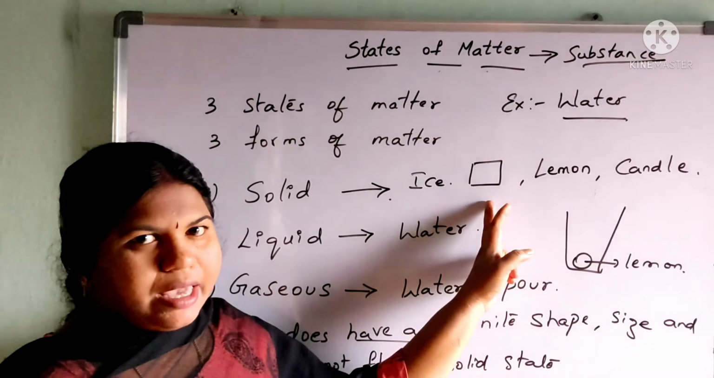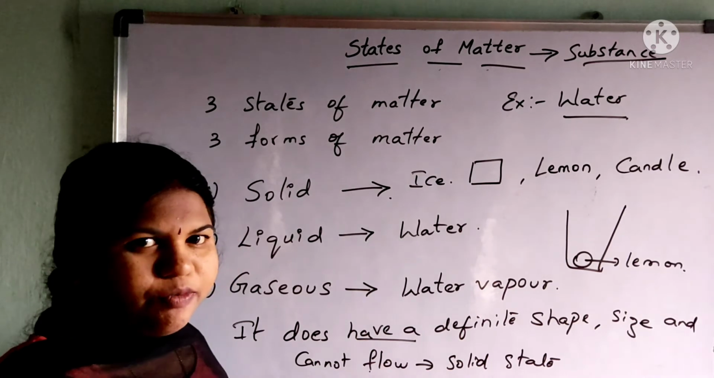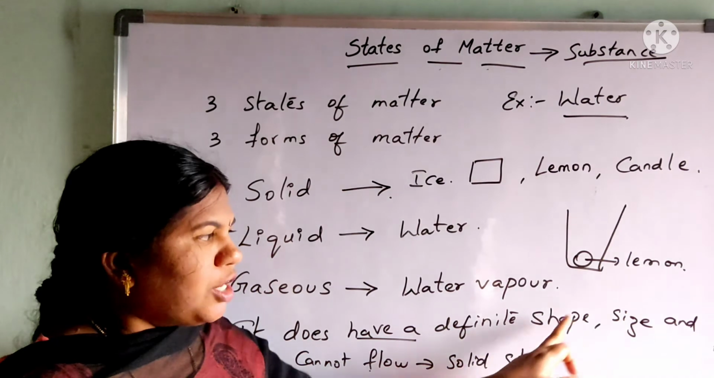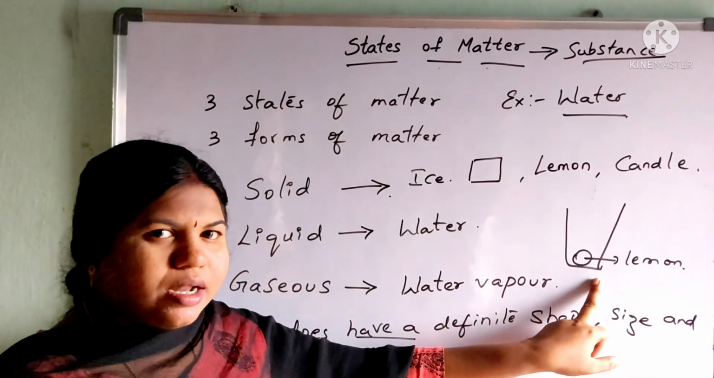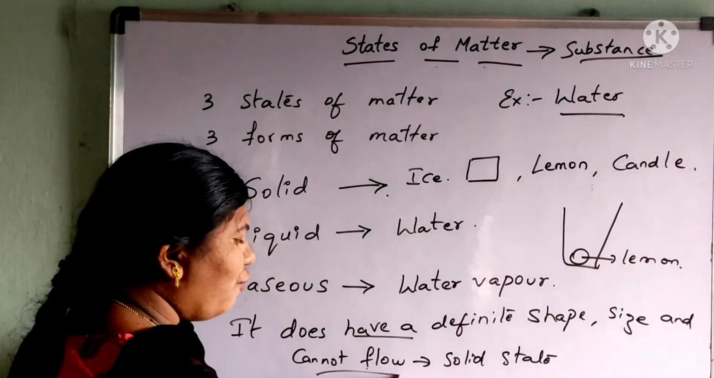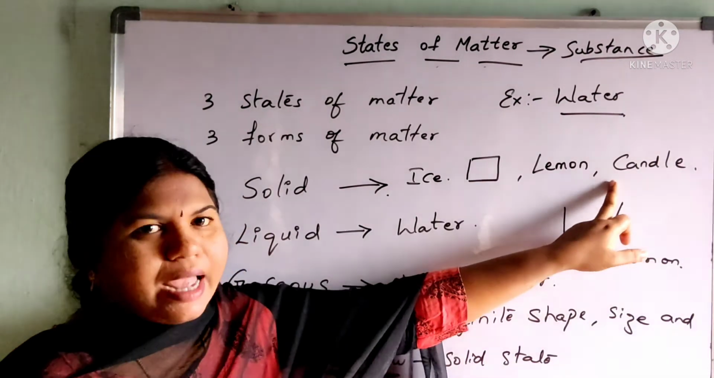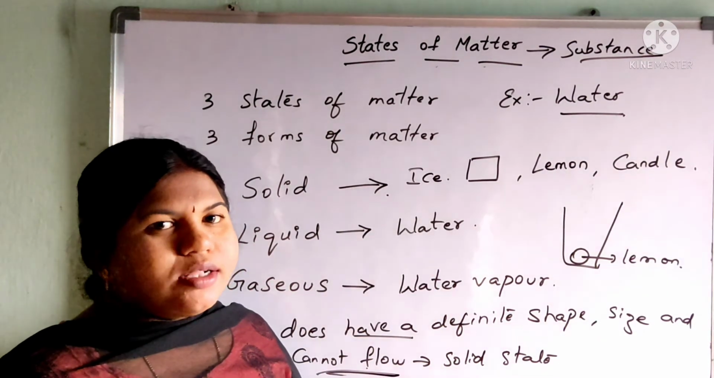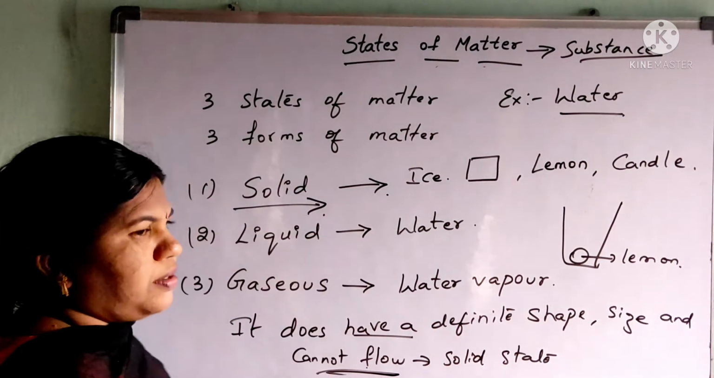When I take ice, it is a solid state which will not flow from one glass into another glass, and it has a definite shape, a square shape, and a definite size also. For example, when you take a lemon, it is circular in shape, you can see it, you can hold it, you cannot pour it, it cannot flow from one container to another container. And a candle also has a definite fixed shape and size. So all such substances are termed solid substances.